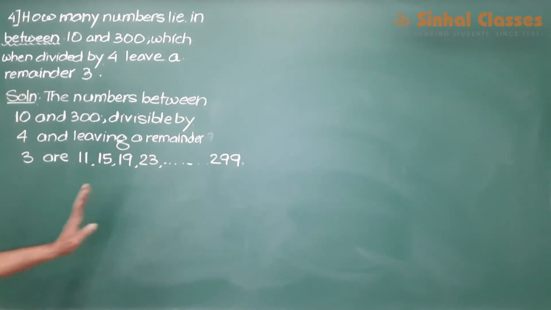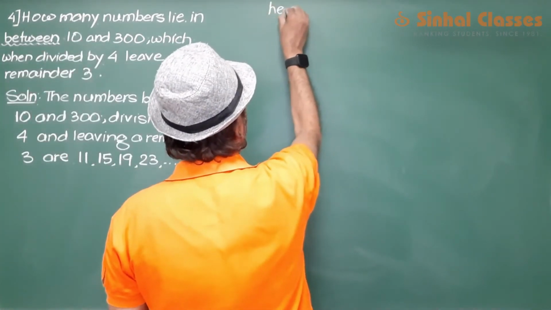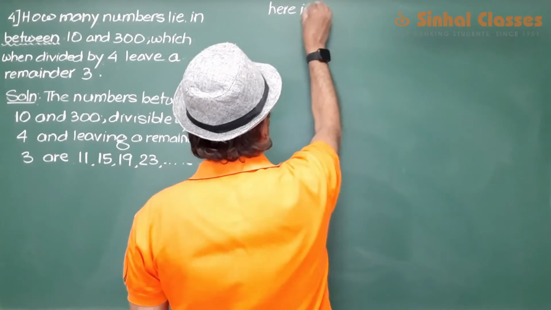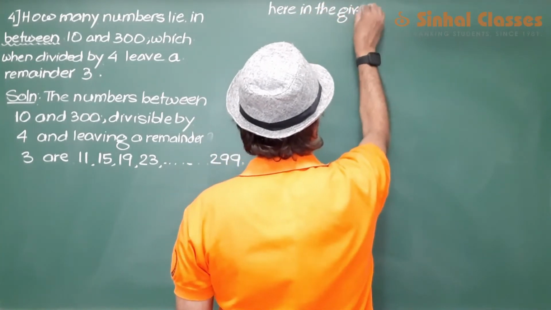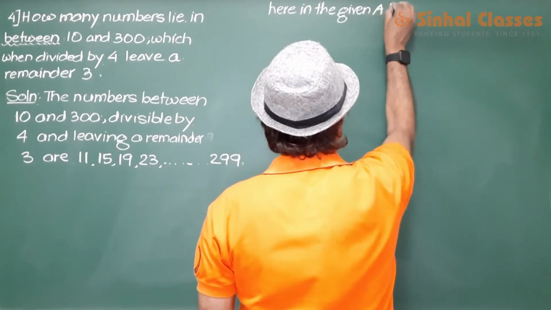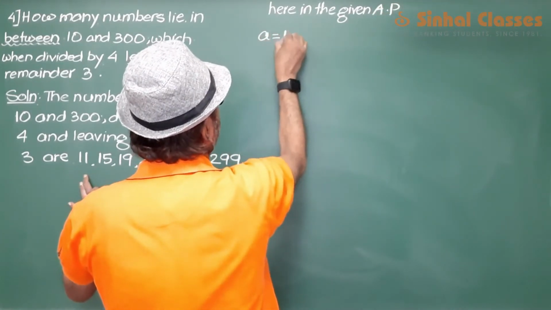Now from this list, what we can do is, we will write here in the given AP, the first number is 11.